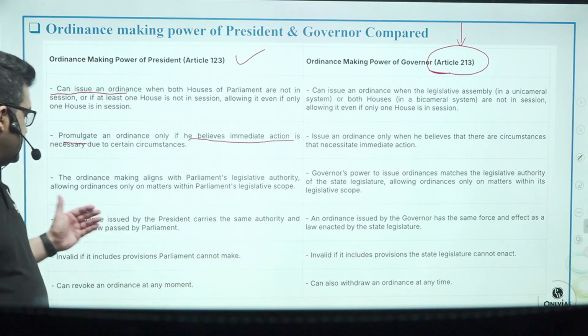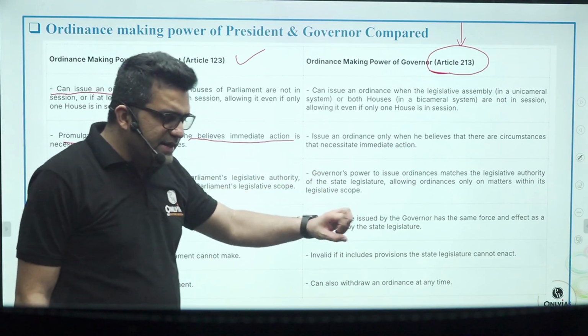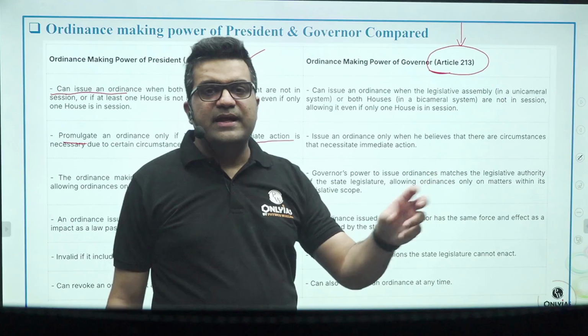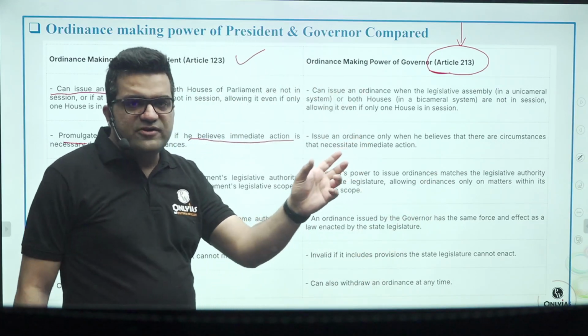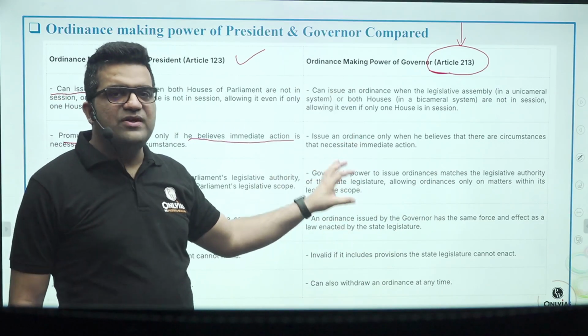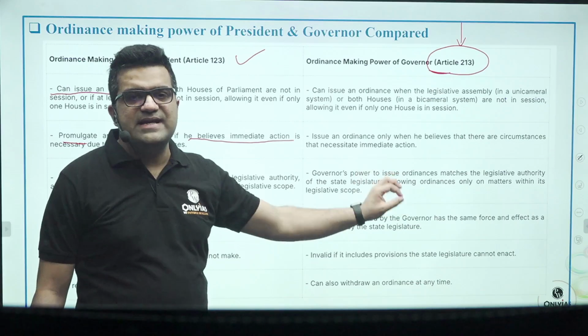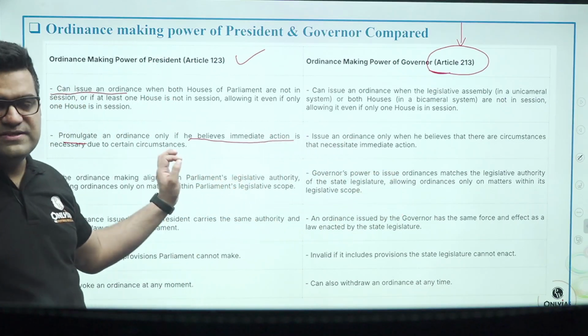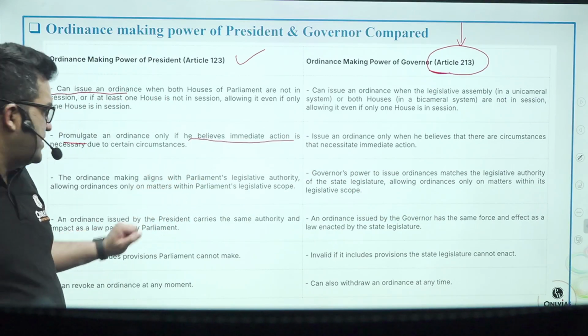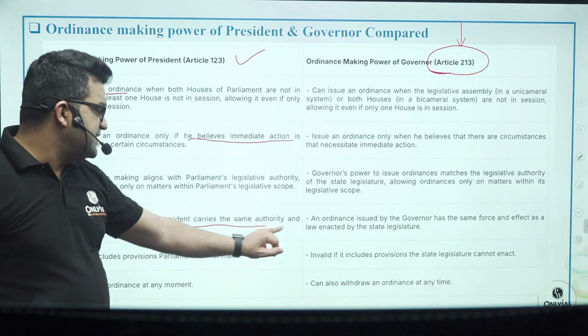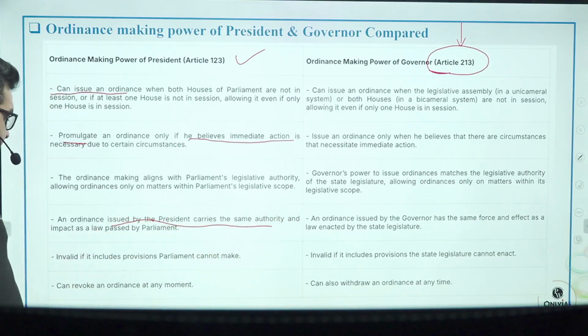Then through an ordinance you cannot do anything that you cannot do directly. It does not give any Sudarshan Chakra or Brahmastra kind of powers. Only those powers which are ordinarily vested in the state legislature or union parliament respectively are vested in the governor and the president. Now, an ordinance issued by the president carries the same authority and impact as a law passed by the parliament.